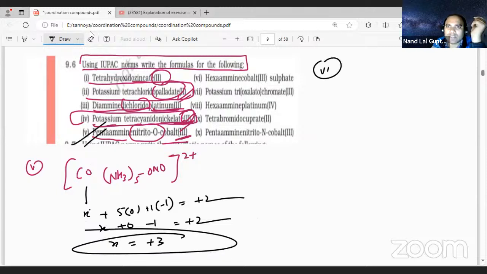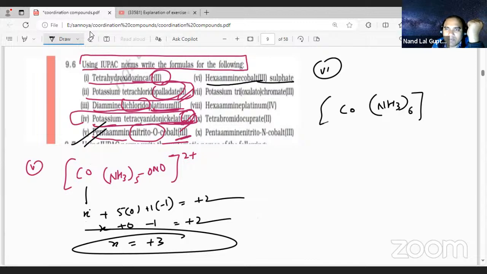Now go back to the sixth one. Hexaammine cobalt third sulfate. So cobalt is the center metal. NH3 is how many times? 6 times. And SO4 also you need to put. But here the cobalt oxidation state is third. It is not going to give 3, because hexaammine cobalt third sulfate.